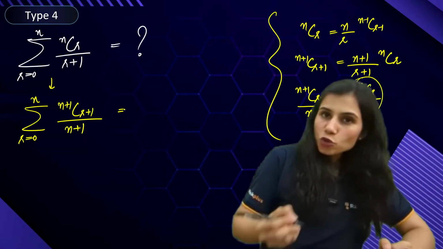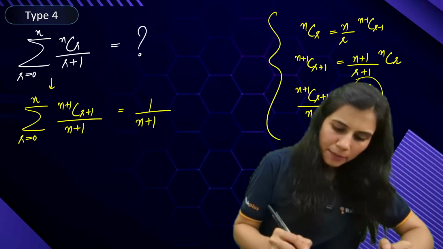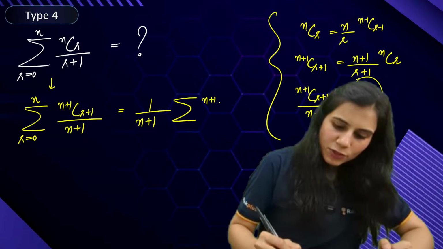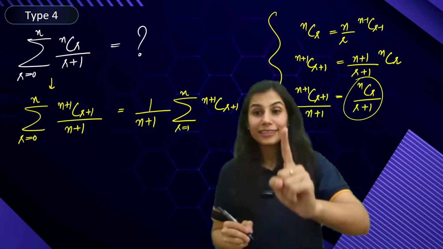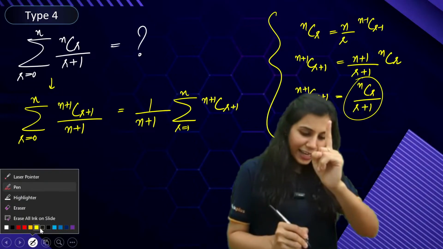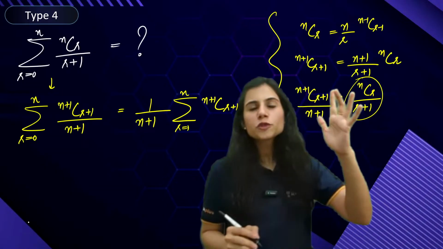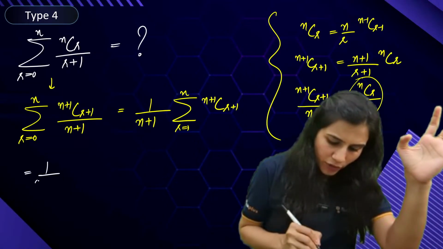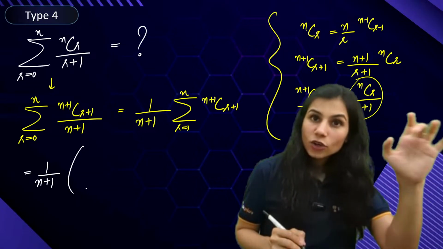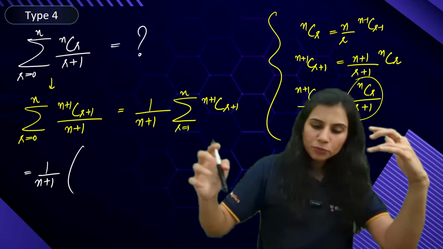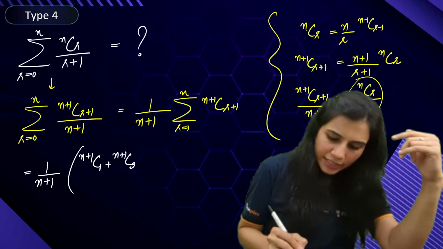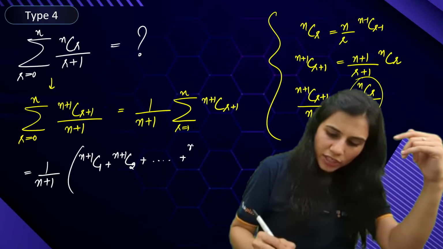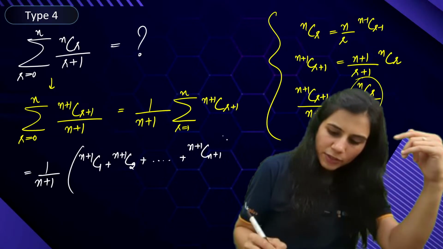So 1 upon n plus 1 is constant, it will come out. Inside you're left with n plus 1 CR plus 1, R going from 1 to n. But here's a catch. Here is a slippery area where a lot of students commit mistakes. 1 upon n plus 1 as it is. Inside, what is the expansion? Write it down precisely. You will get n plus 1 C1 plus n plus 1 C2 plus n plus 1 C3 and so on, n plus 1 C n plus 1.